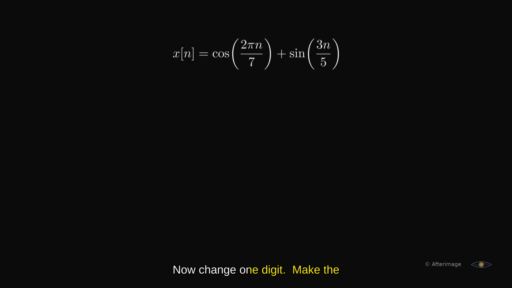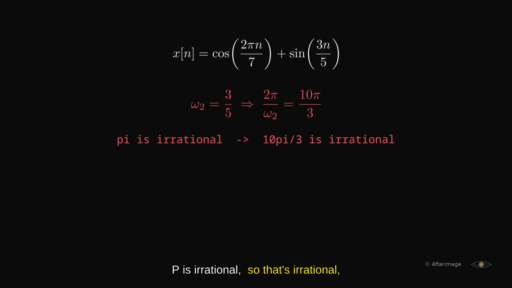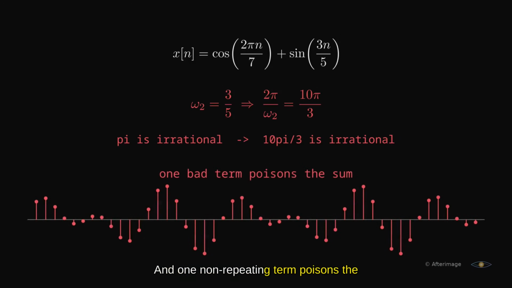Now, change one digit. Make the second term sine of 3n over 5. Omega is 3/5, so 2 pi over omega is 10 pi over 3. Pi is irrational, so that's irrational, so that term never repeats. And one non-repeating term poisons the whole sum. One digit did that.